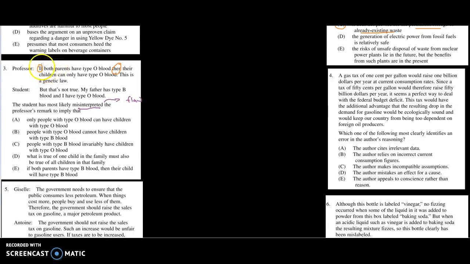If, and I circled that because we have if and then we have then. So that means we can probably put this in a very strict logical form. If both parents have type O blood, so I'm going to put, let's say, if parents have type O, then what? Their children can only have type O blood as well. So if you know that parents have type O, it must mean children have to have type O.